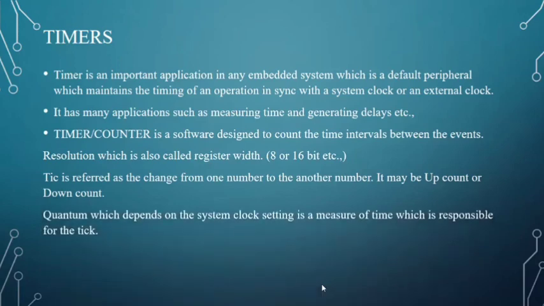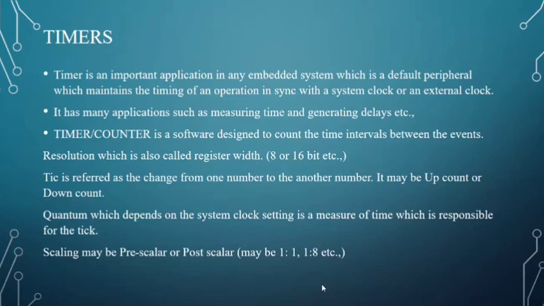Quantum, which depends on the system clock, is a measure of time which is responsible for the tick. Next is scaling. Scaling may be prescaler or postscaler, which is used to set the time as per our requirement. Modes of timers may be counter, pulse width modulation, or pulse generator, etc.